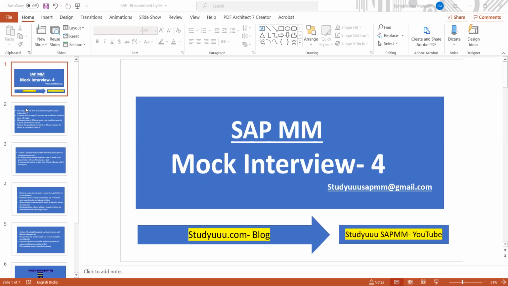So what are the options you will select? For purchase requisition, we will select 4, where if there is a chance of changing the price by 1%, it will automatically be triggered to the respective final releaser for confirmation. At the same time, in the PO, if a person changes the price, the configuration will be 6, which will give an intimation to the final releaser about the changes. You select 4 for purchase requisition and 6 for purchase order.